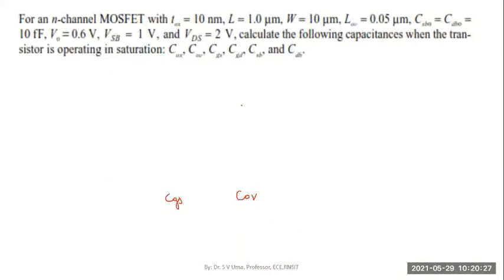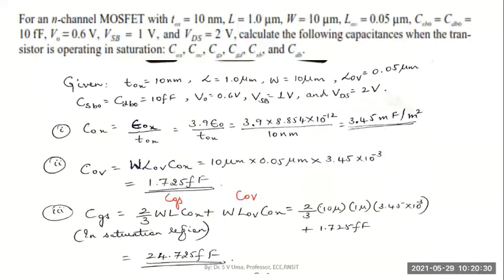We were trying to solve a problem yesterday. I hope all of you have noted it down. Did you find any difficulty here? It's a simple direct substitution problem. An N-channel MOSFET has oxide layer thickness 10 nanometers, length of the channel 1 micrometer. Look at the units, nano, micro.